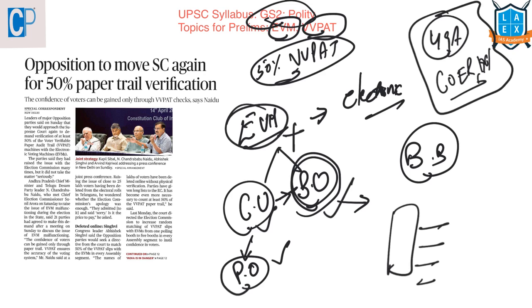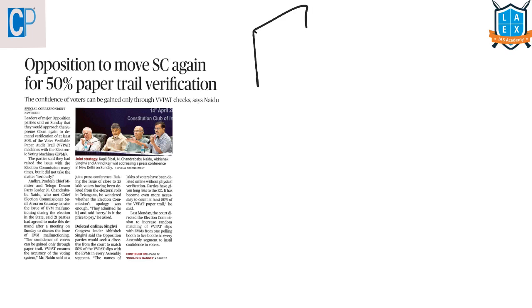Then what is this VVPAT? It is a machine that is attached to the EVM. It will allow the voter to verify whether they have voted for the person they wanted to. How will this work? When a voter casts his or her vote on the EVM, as we said, it will contain a list of the candidate names and a blue button.